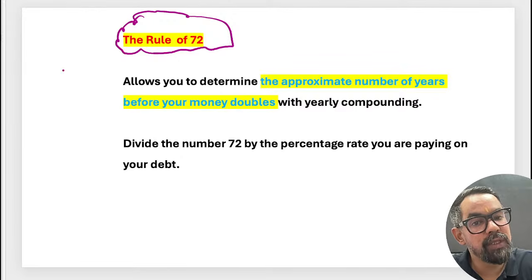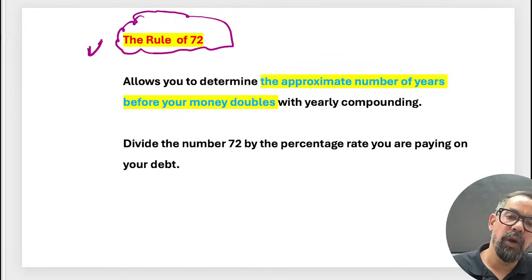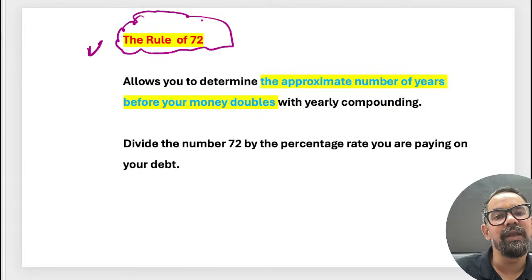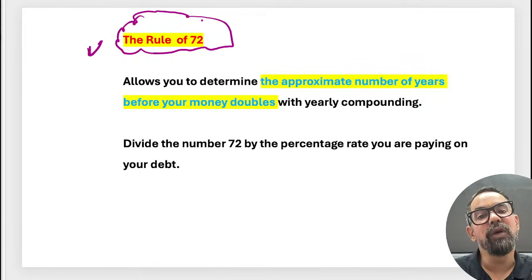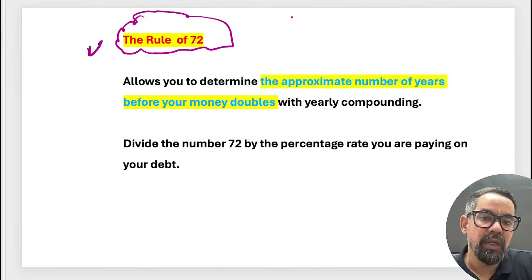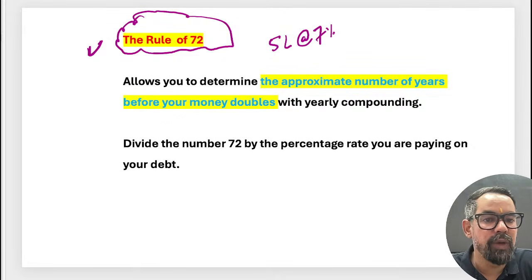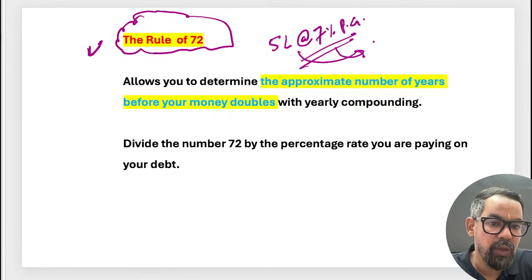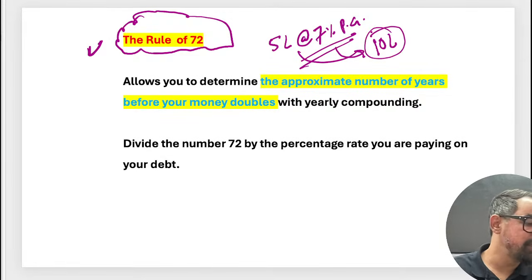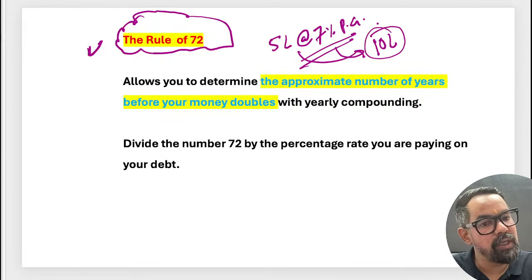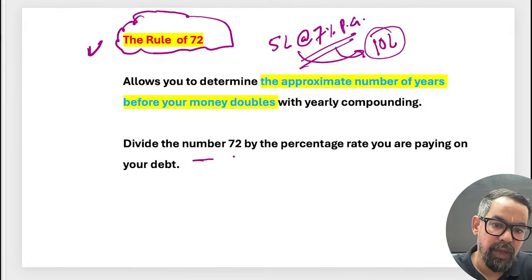When it comes to rule of 72, it generally tells us the approximate number of years it will take to double your money. Let's say this is a general query of the users or investors. Sometimes they ask that if they are investing 5 lakh and the interest rate is, suppose, 7% per annum on FD, how long will it take to double from 5 lakh to 10 lakh? So for these generic queries, we can apply the rule of 72.